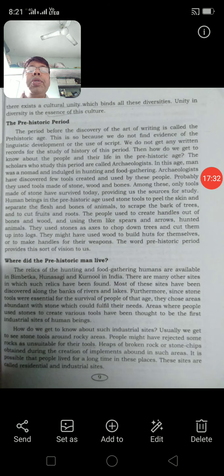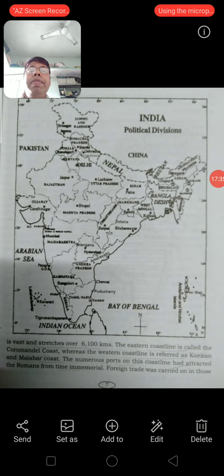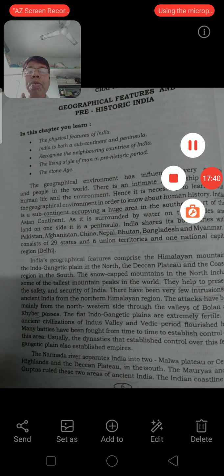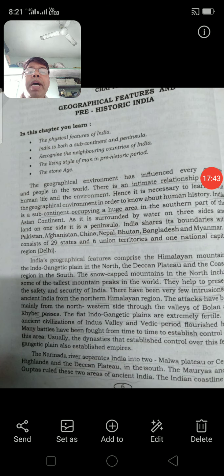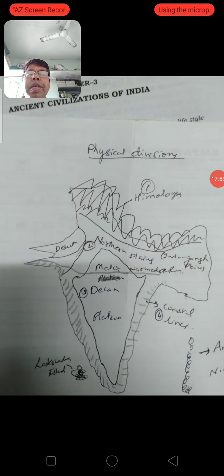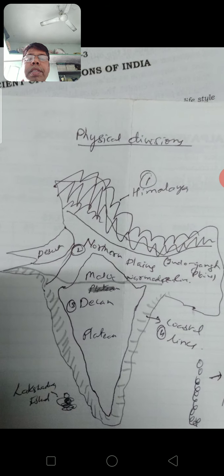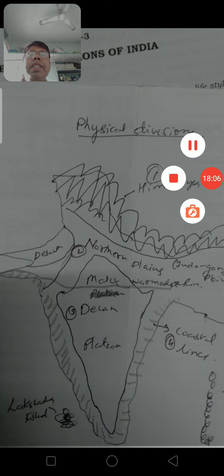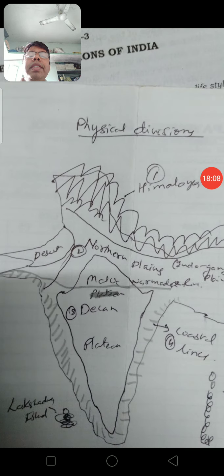I hope you understood the geographical divisions of India. We can geographically divide India mainly into four parts. Which are they? The Himalayan mountains, the Indo-Gangetic plain, the Deccan plateau, and the coastal regions. I hope you understood this. See here, this is the Himalayas, this is the northern plains. Below that, the Deccan Plateau, which is the biggest area covered. Then the coastal region, which is around 6,100 kilometers. I think this is enough.